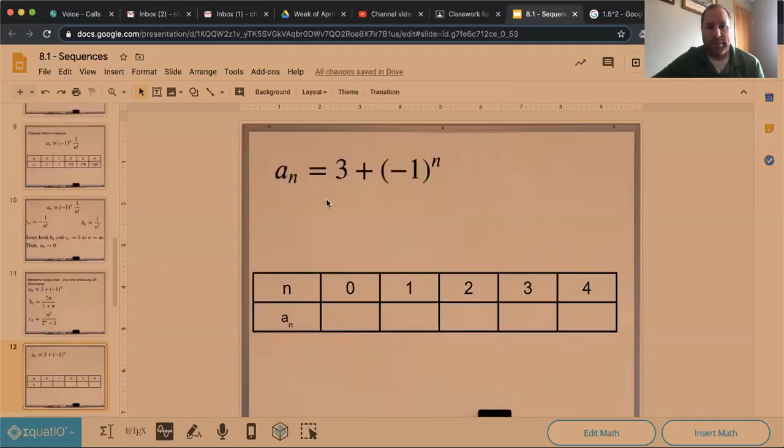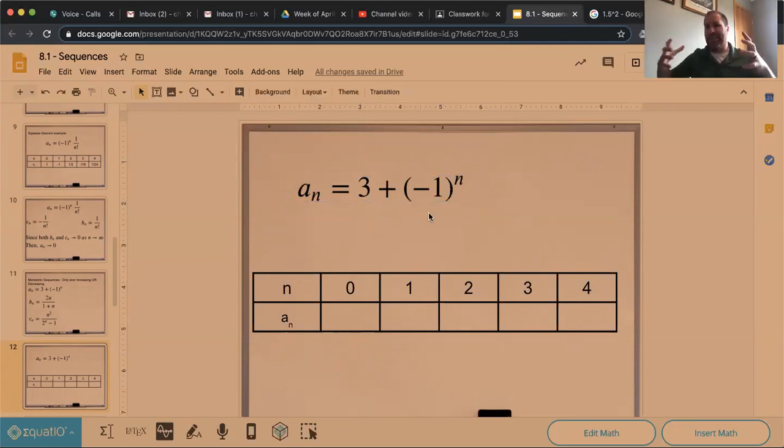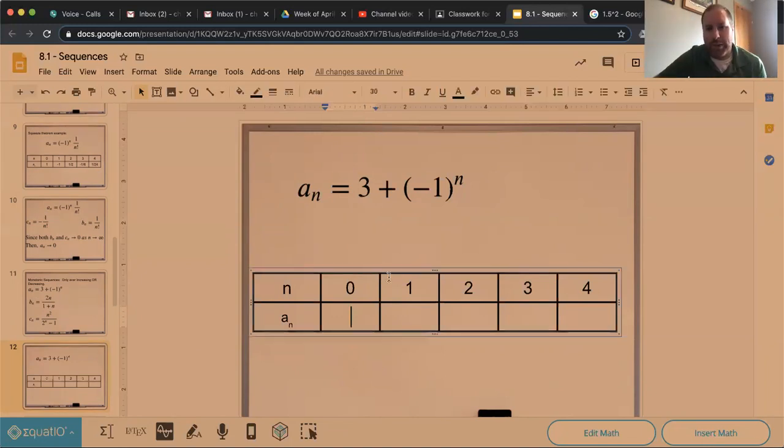So if we looked at the first one here, 3 plus -1 to the n, again, here's a clue. This is likely not going to be monotonic because this -1 to the n is going to be +1, -1, +1, -1. And in fact, that's exactly what happens. When we make n 0, it will be 3 plus 1, which is 4. And then the next one will be 3 plus -1, which is 2. And then it will just alternate back, because now this is going to be -1 squared. So it'll be 3 plus 1, 3 minus 1, 3 plus 1, 3 minus 1. And this is just going to keep bouncing back and forth. 2, 4, 2, 4, 2, 4, 2, 4.